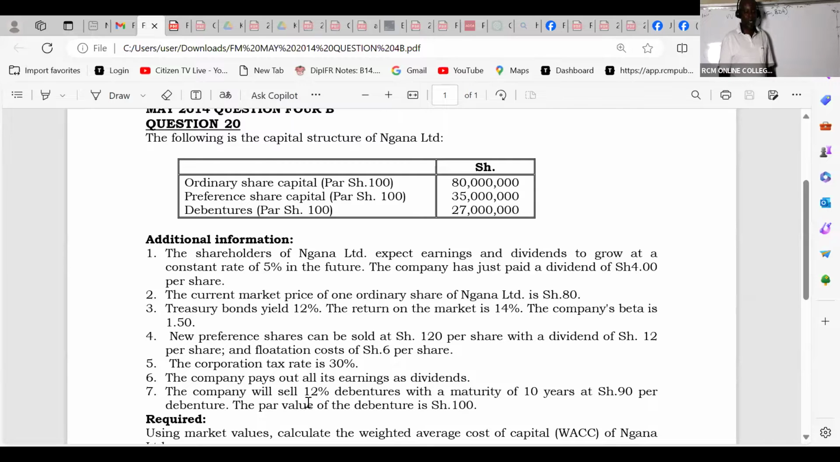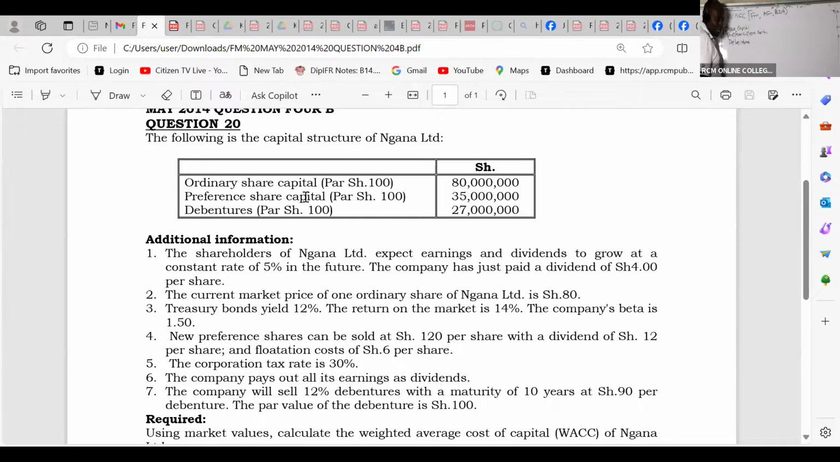So the very first thing you do is to copy this table down the way it is. I can see we have ordinary share capital. I have another capital structure component called the preference share capital. You simply copy it the way it is. And then lastly, we have debentures.